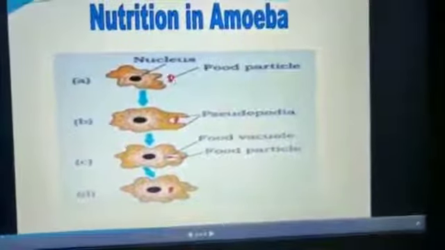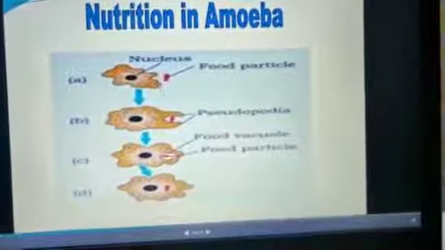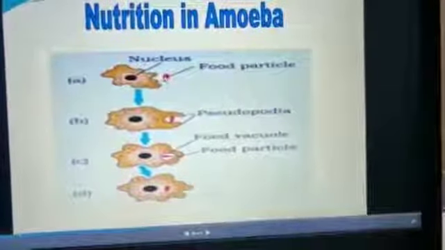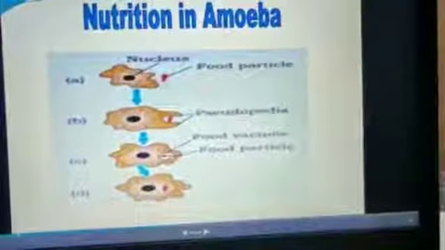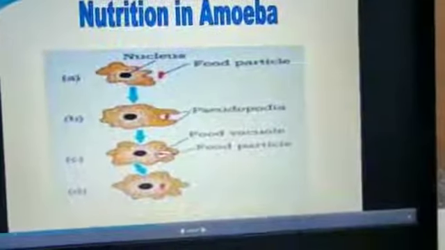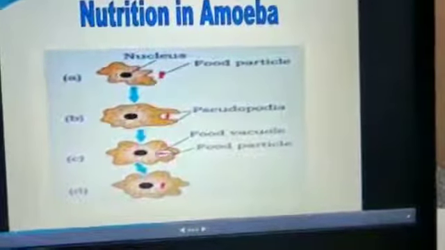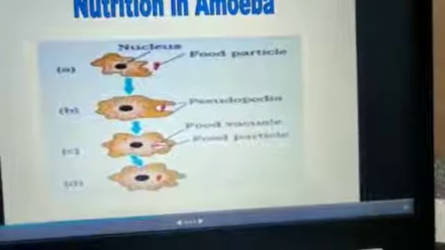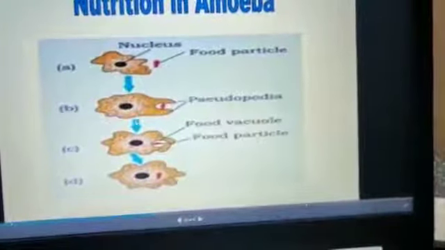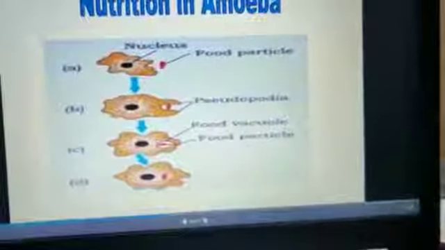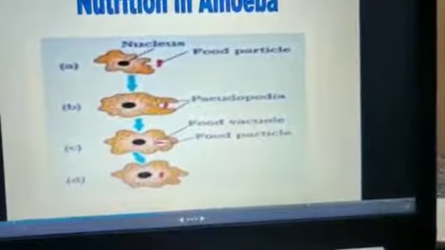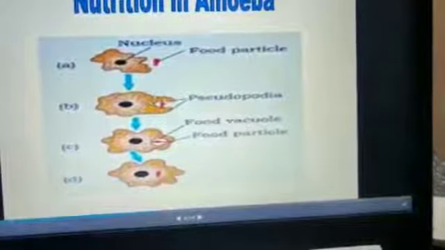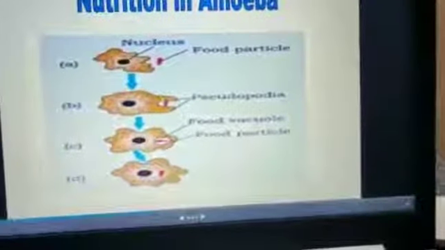When it senses the food material, it starts developing pseudopodia around the prey. Now in the second step, you just see these pseudopodia form a cup-shaped structure. In the first step, it senses the food material. In the second step, it tries to develop pseudopodia around the food material by forming a cup-shaped structure.